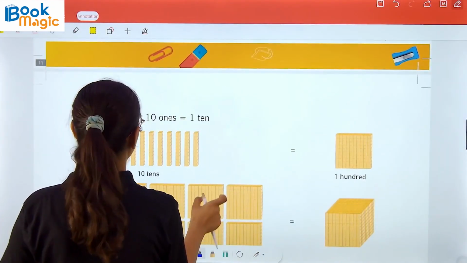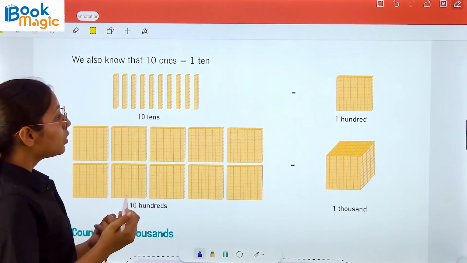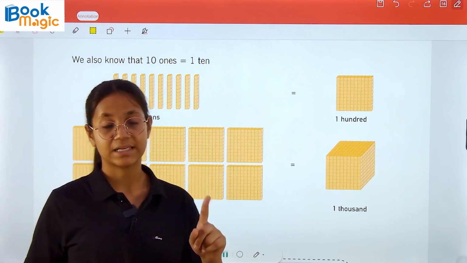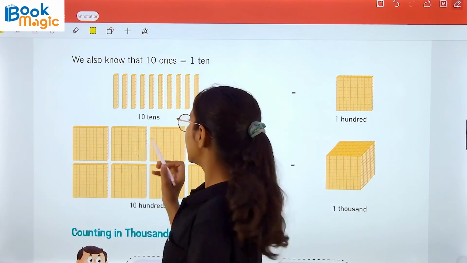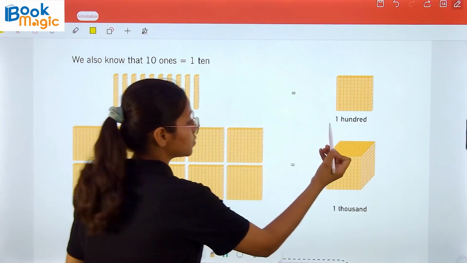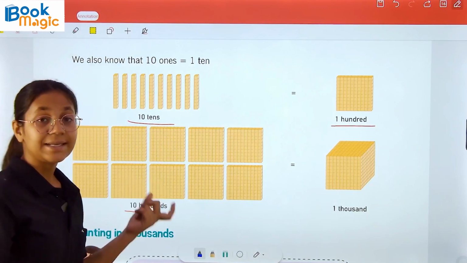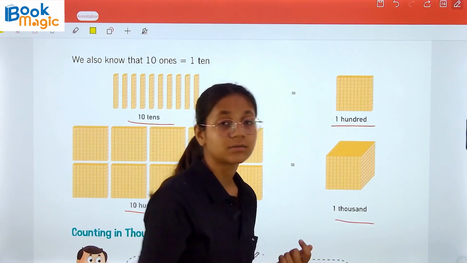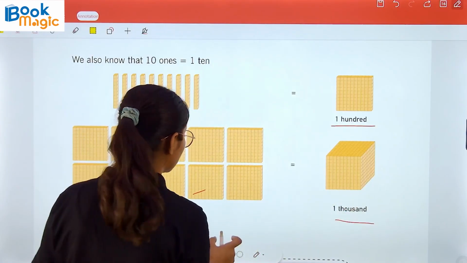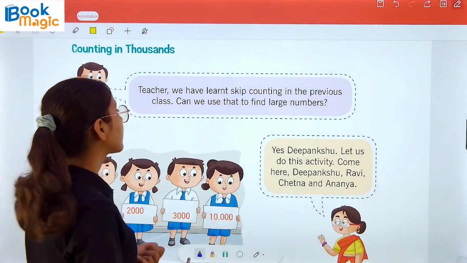Now we also know that 10 ones makes 10. Okay, we all know 10 times 1s makes 10 and 10 times 10s makes 100. Here 10 times 10s makes 100. Now the amazing point is 10 times hundreds makes a 1000, as we are seeing here in a grid of ones.